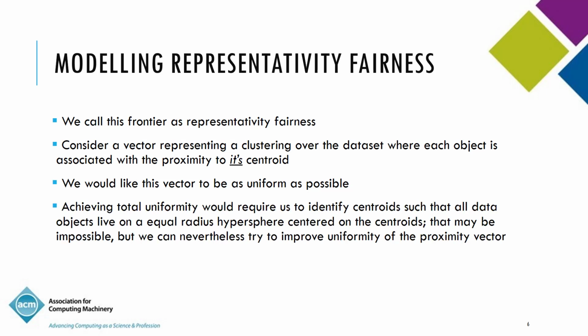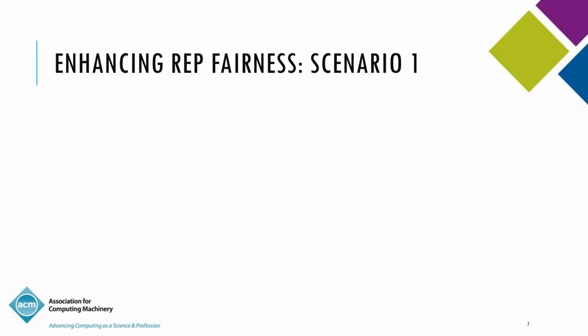However, that's not possible. Achieving total uniformity, or achieving all values to be the same, would require us to identify centroids such that all data objects live on an equal radius hypersphere, centered on the centroids. That might be impossible, just because of the nature of the space. There is no such choice of centroids where everything lives on the surface of the hypersphere. So let's look at some ways of enhancing representativity fairness. We'll look at some toy examples here.